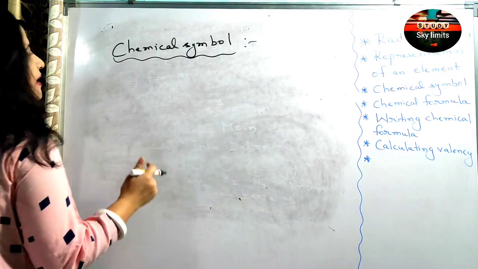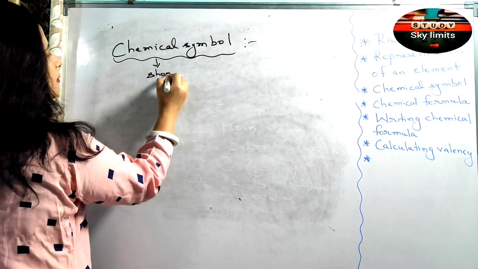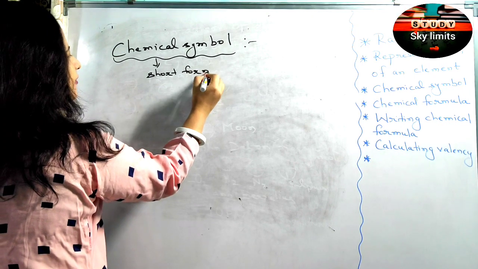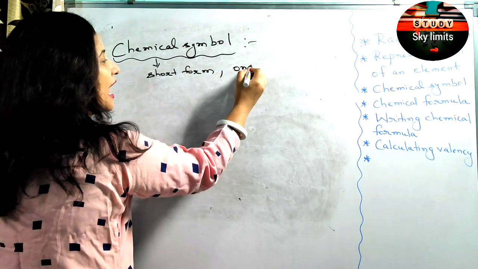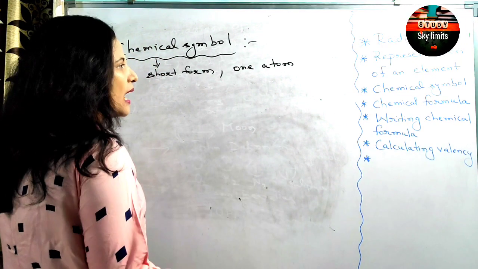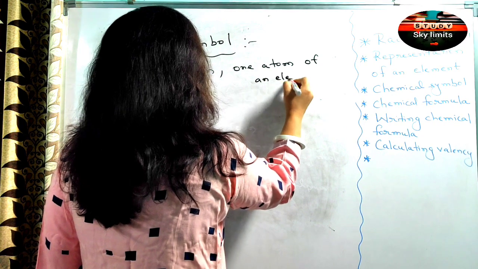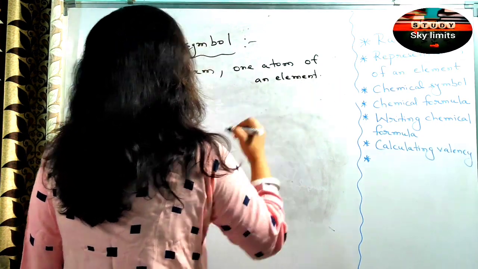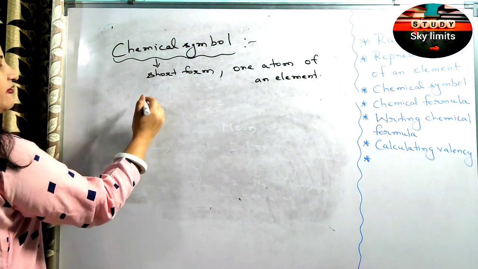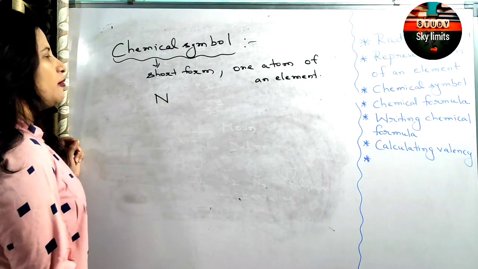Chemistry. So chemical symbol means what? It is a short form, and it represents one atom. By now you must be clear what is an atom, what is a molecule, what is a compound. So it represents one atom of an element. Like if I write N, it is a short form of nitrogen.